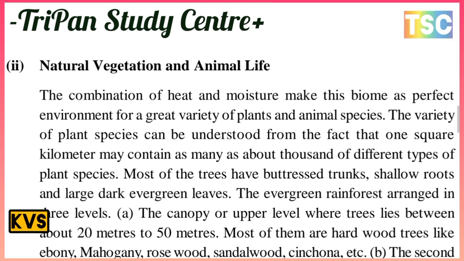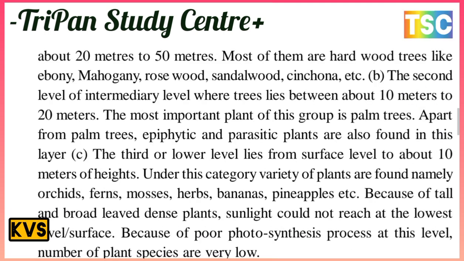Most of them are hardwood trees like ebony, mahogany, rosewood, sandalwood and cherry. The next is the second, intermediate layer, with trees between about 10 meters and 20 meters.